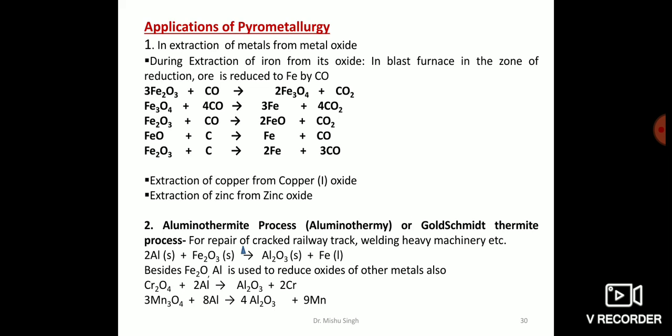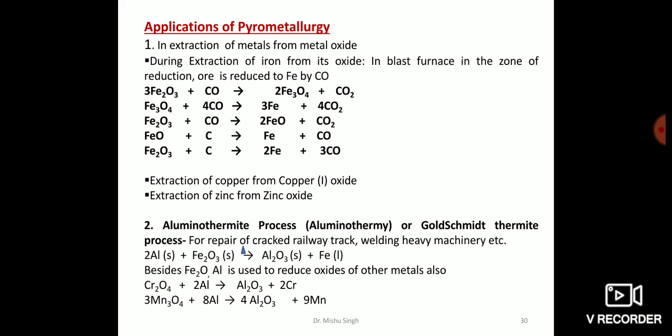Since most of the ores of copper are sulfide, the sulfide ores are concentrated first by froth flotation process, and then they are roasted in a reverberatory furnace to convert them into the oxides. These oxides can be reduced to metallic copper by using coke as a reducing agent.